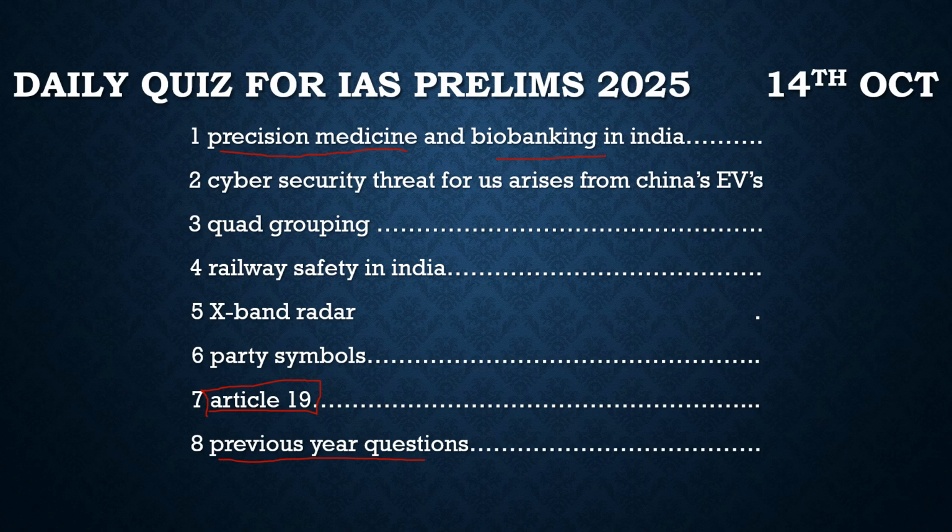And for this precision medicine, the most important thing is biobanking. What does biobanking do? It stores biological samples like genetic DNA, blood samples and tissues. It studies them, and precision medicine uses these materials from the biobank to form the medication with respect to that. So this is very much booming right now.